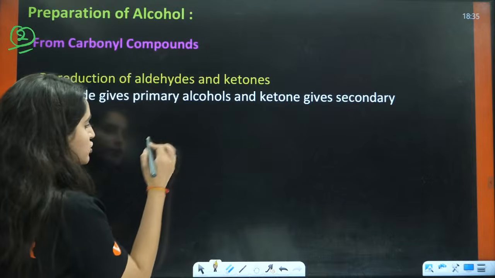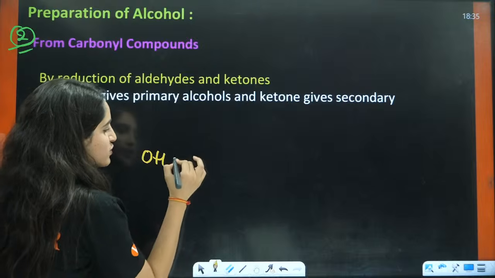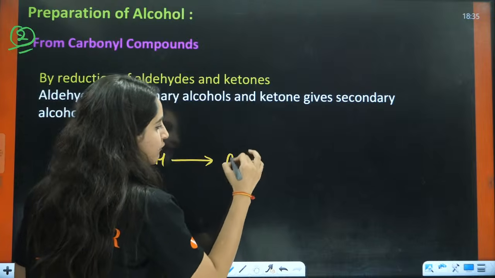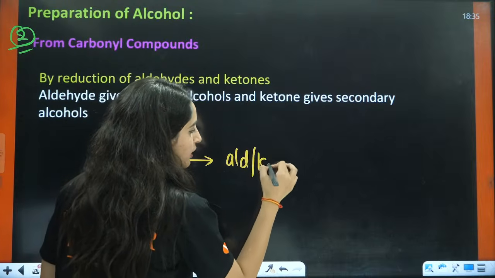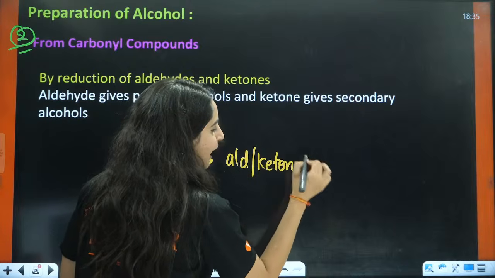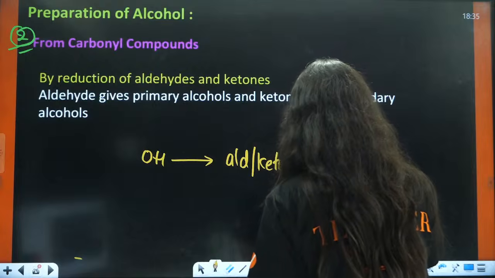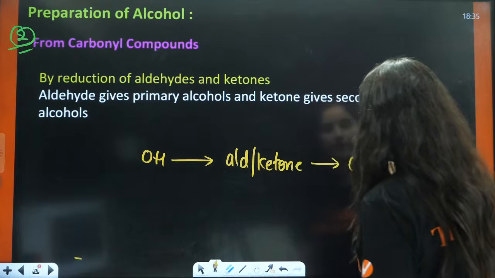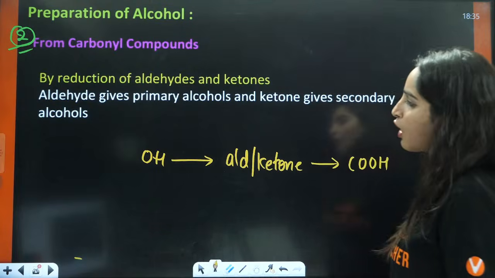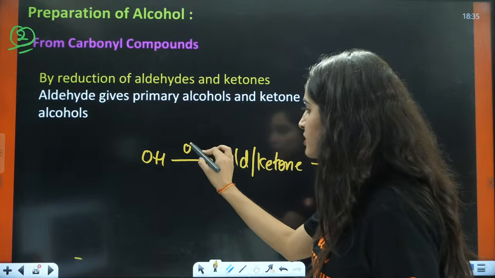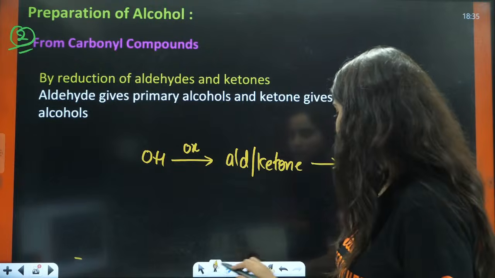Why reduction? Because always remember, when alcohol is oxidized, it will give aldehyde or ketone depending upon what kind of alcohol it is. Then after further oxidation, it will give carboxylic acid. This is the oxidation part.